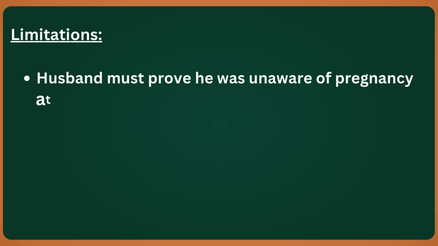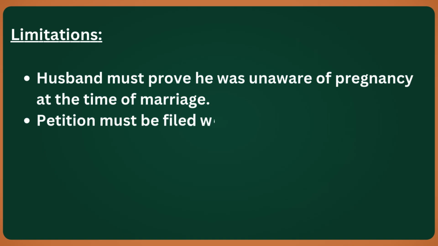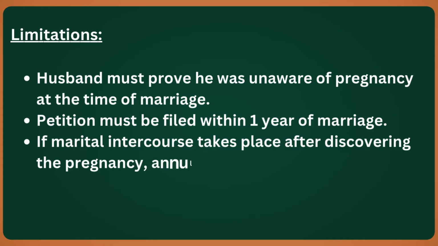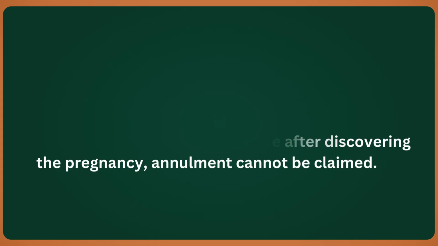Now, let's see the limitations for annulment under this ground. First, the husband must prove that he was completely unaware of the wife's pregnancy at the time of marriage. Second, the petition must be filed within 1 year of the marriage. And third, if the husband, after discovering the pregnancy, has marital intercourse with the wife by his own consent, then he loses the right to annul the marriage.